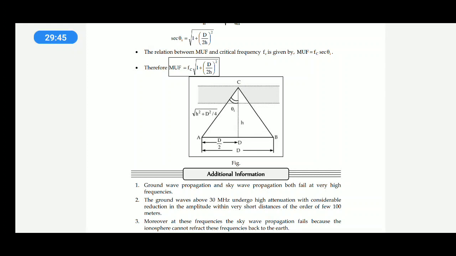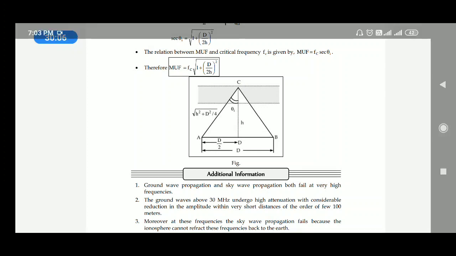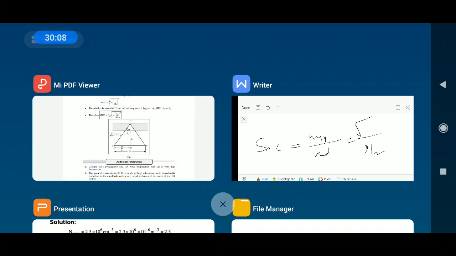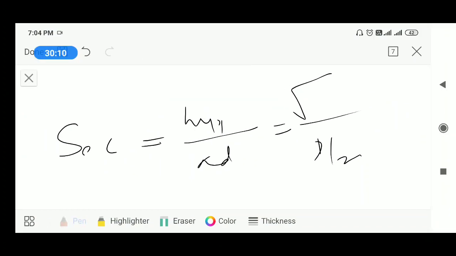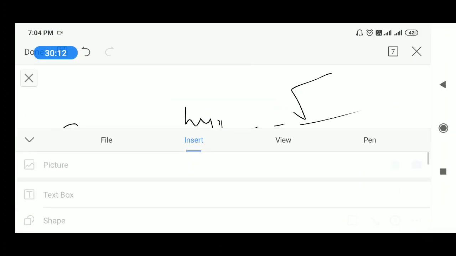Critical frequency as well as maximum usable frequency are the highest frequencies, but for critical frequency we need a reference of a layer. For maximum usable frequency we need a reference of the distance or angle of incidence from the layer. So I will write the formulae you should know for solving these types of problems.